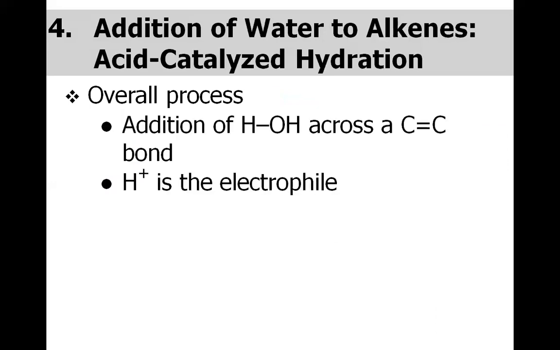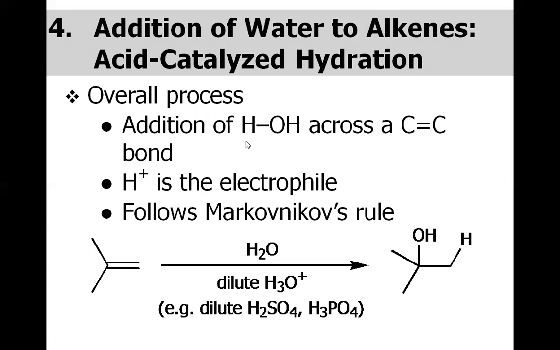So what is the overall process? Overall process in case of hydration of alkenes is the addition of H and OH across the double bond, carbon-carbon double bond, in which H is the electrophile. It means when the pi bond of the alkene attacked the H part of the water, and then the hydroxide part attacked the second carbon, which was left as a carbocation.